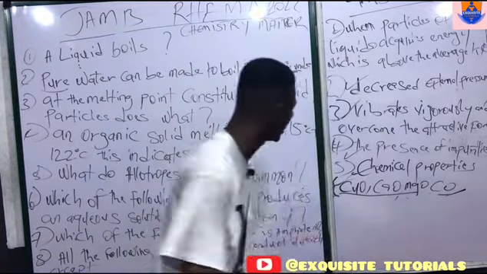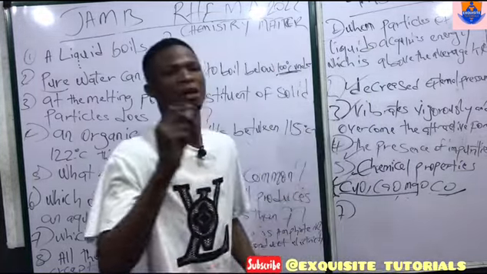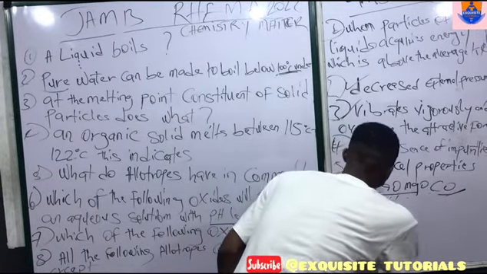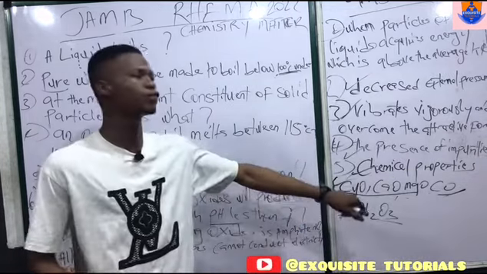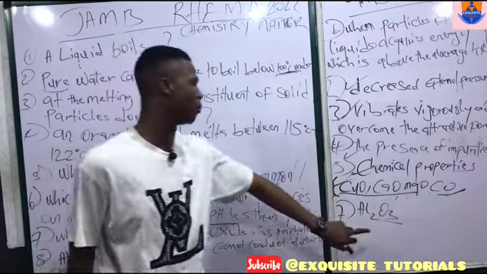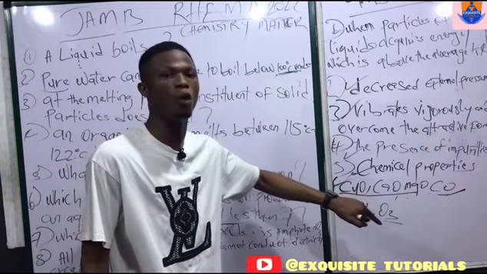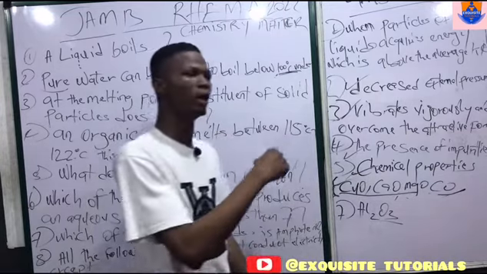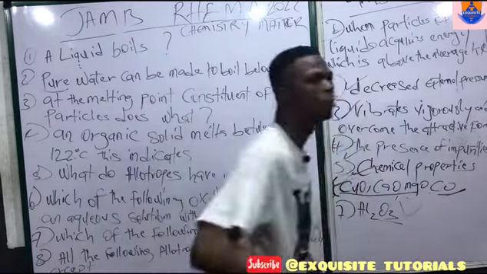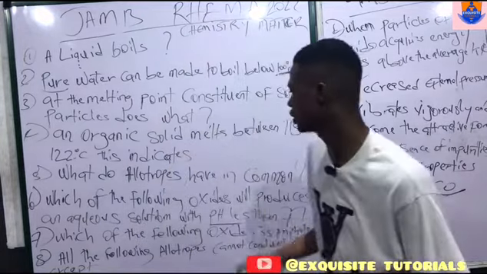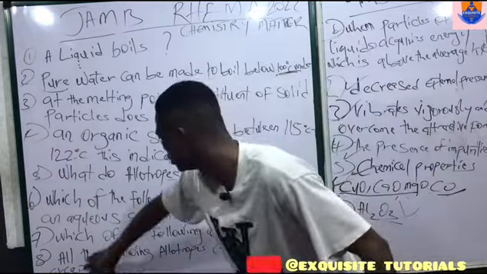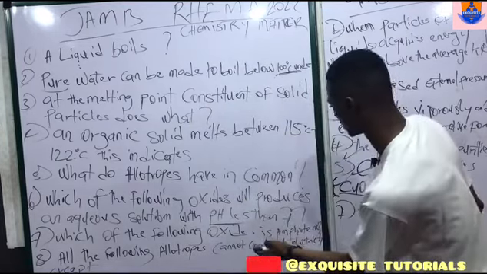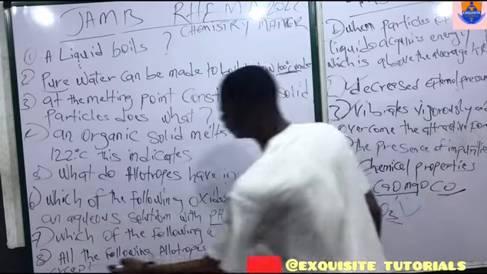And one major example of an amphoteric oxide is aluminium oxide. We have so many examples of amphoteric oxides, but aluminium oxide is a major example. So once you see an amphoteric oxide, click it and move to the next option. Now let's check the last question here. Question number 8. All the following allotropes cannot conduct electricity except.